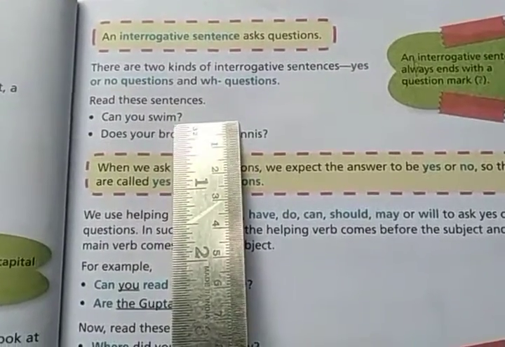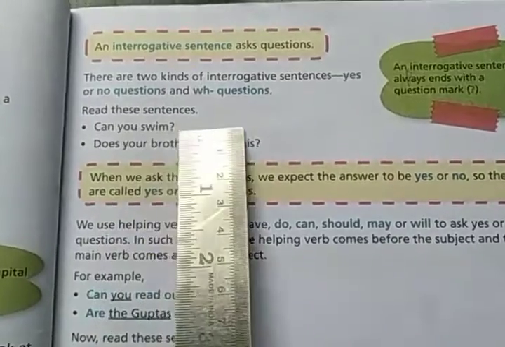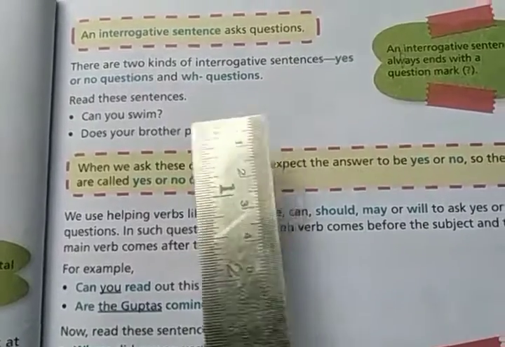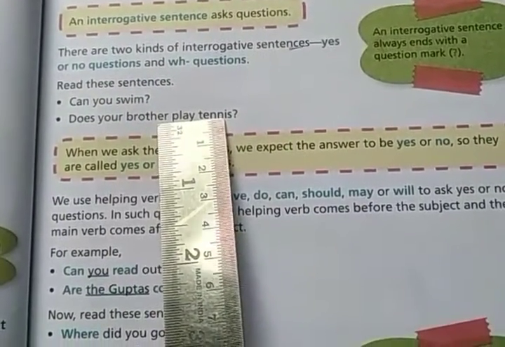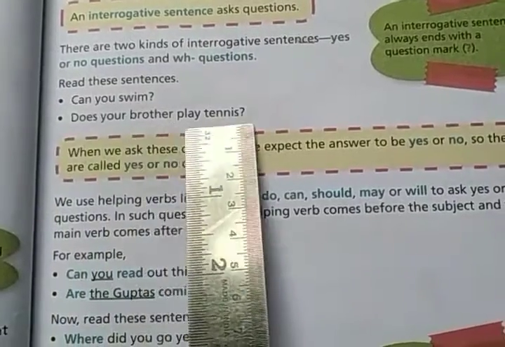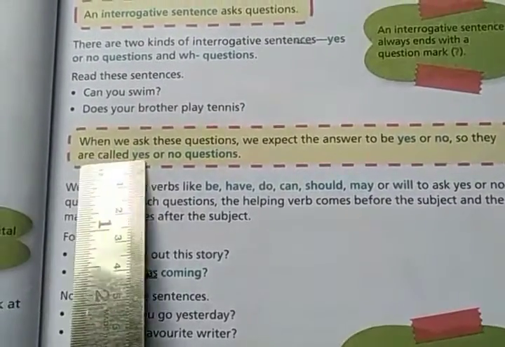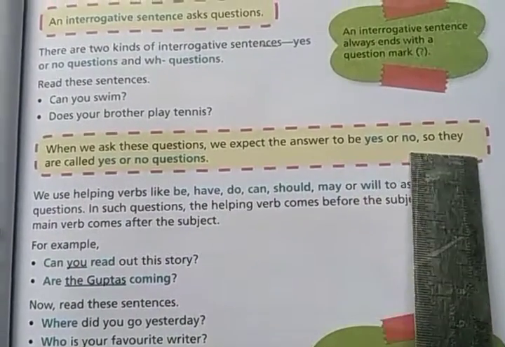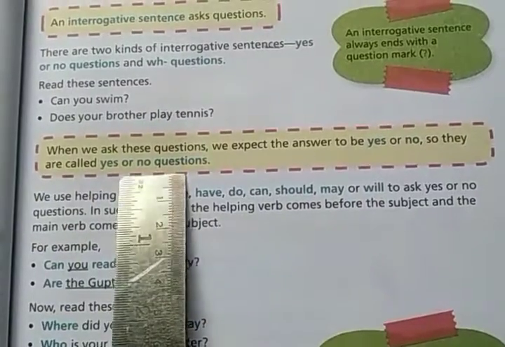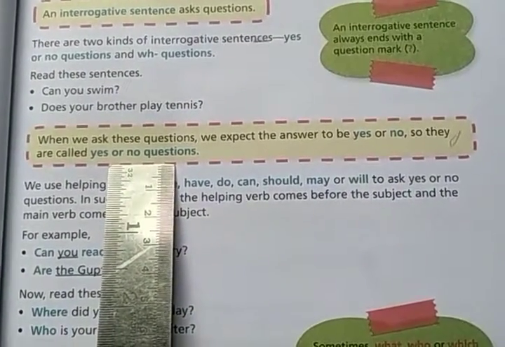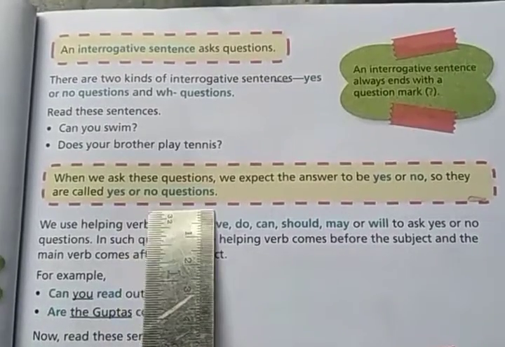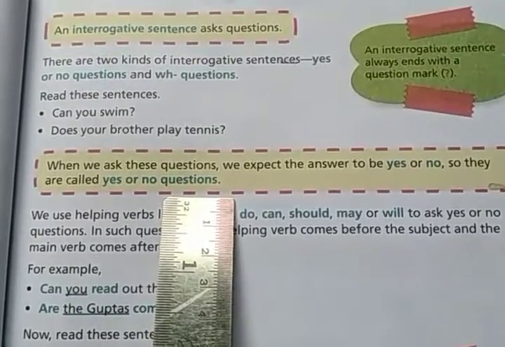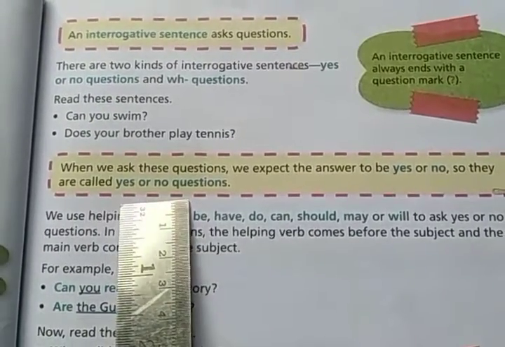Can you swim? The first question is, can you swim, and the second question is, does your brother play tennis? Have you read the questions? When we ask these questions, we expect the answer to be yes or no. So they are called yes or no questions. What are yes no questions? When you ask a question and it can be answered with a simple yes or no, the question is known as a yes no type question.